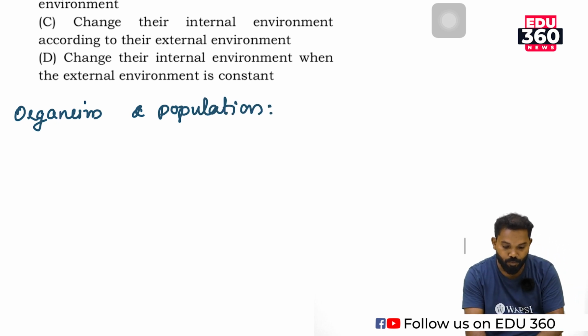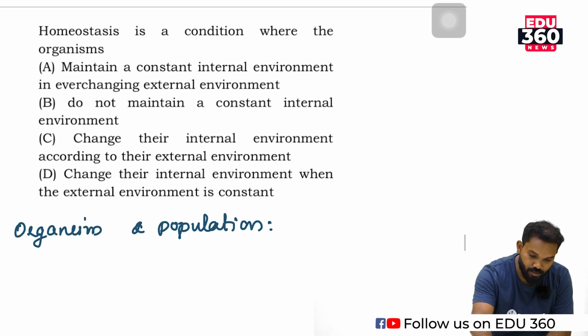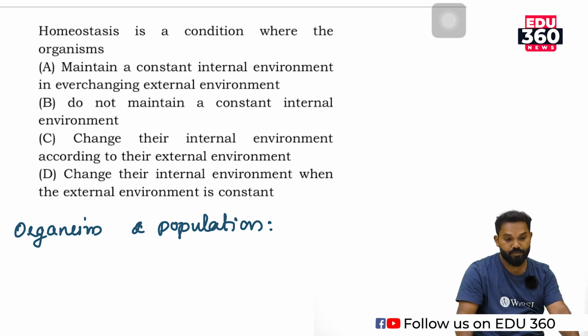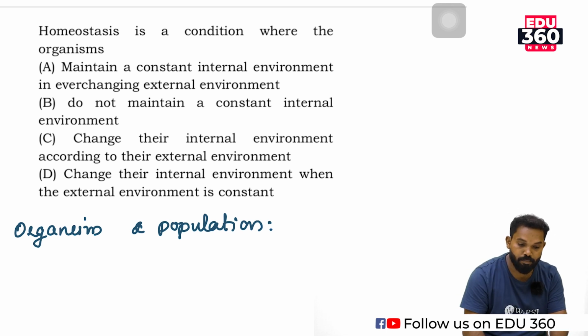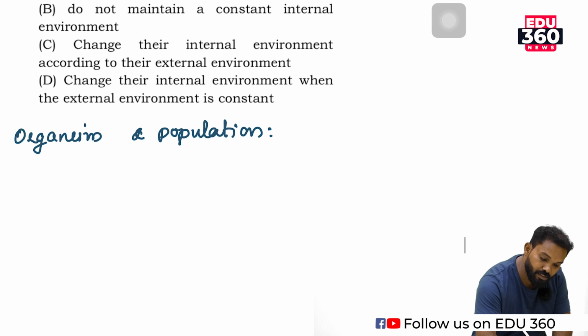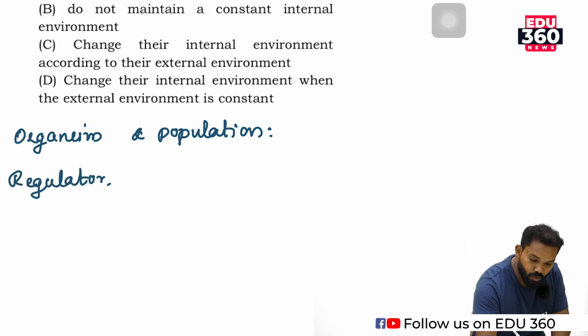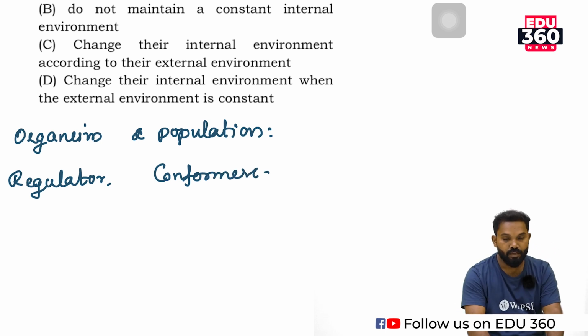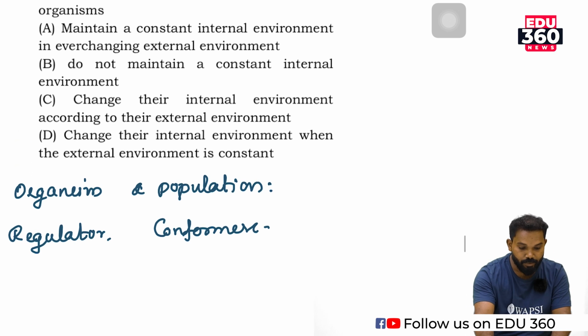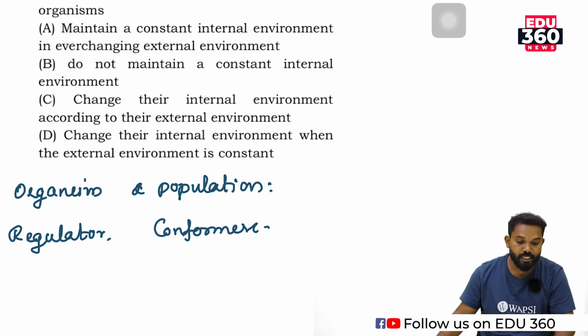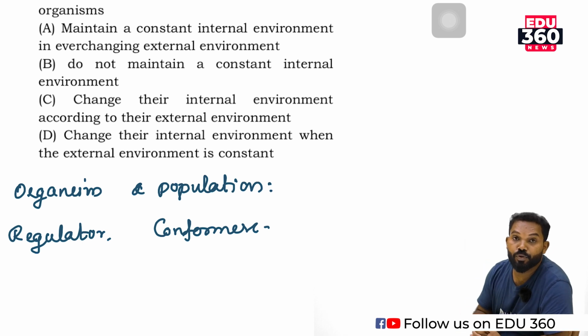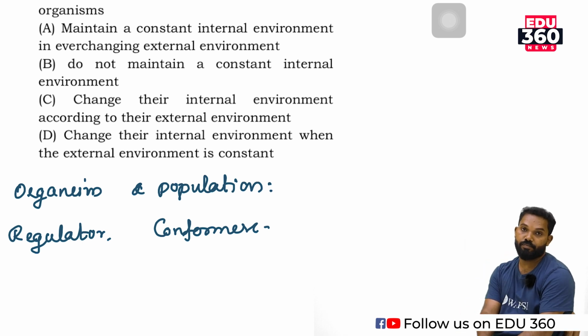In organism and population, we study organisms that come under particular groups known as regulators and conformers. Regulators have the ability to change their internal environment according to the external environment.